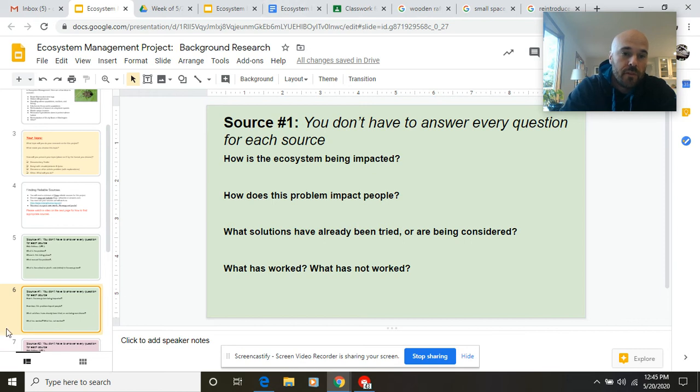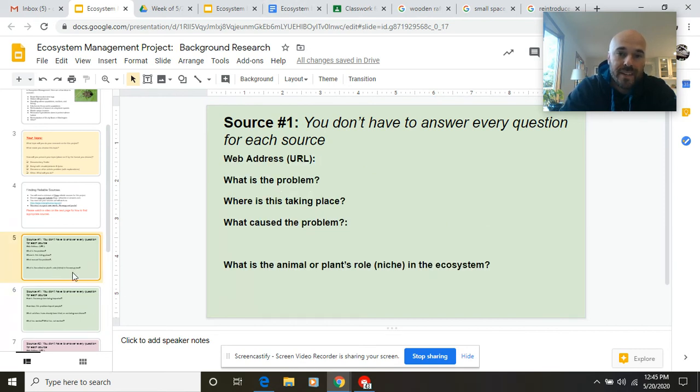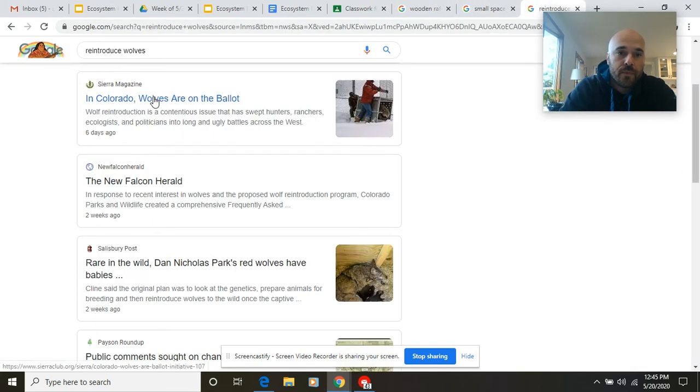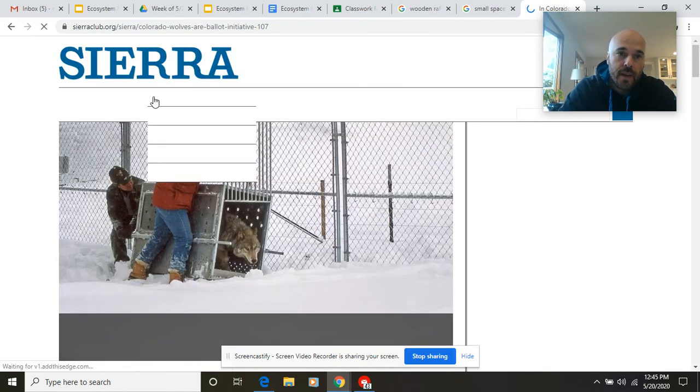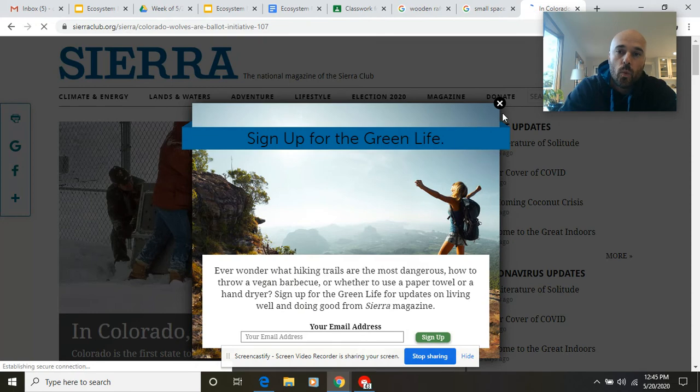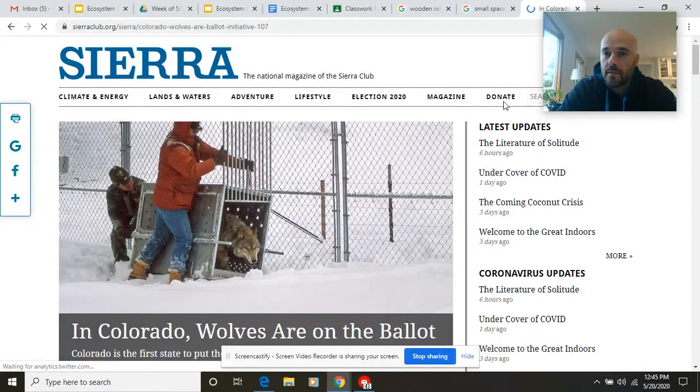So the very first thing it's looking at, go back to this first one, is the web address, the URL. So when I am looking for that, if I click on this, Colorado wolves are on the ballot, it's from Sierra Magazine. There's a lot of ways to cite websites. There's more proper ways than what we're going to have you guys do.